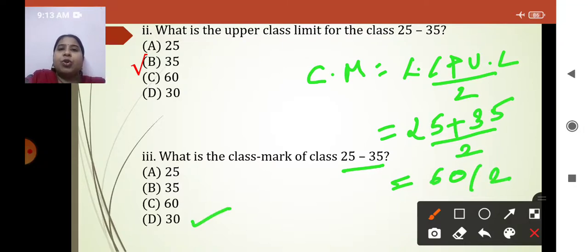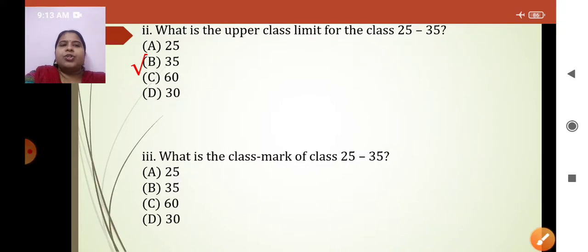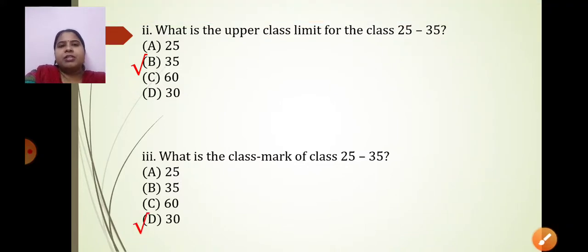So out of these four options, which one is the correct one? Option D. I hope you remembered this formula as well. Class mark is nothing but lower class limit plus upper class limit upon 2. So 25 plus 35 upon 2, that is 60 upon 2. And when you divide this, the correct option will be option D, that is 30. Okay. So these were the first three sums. Let us move to the next question.